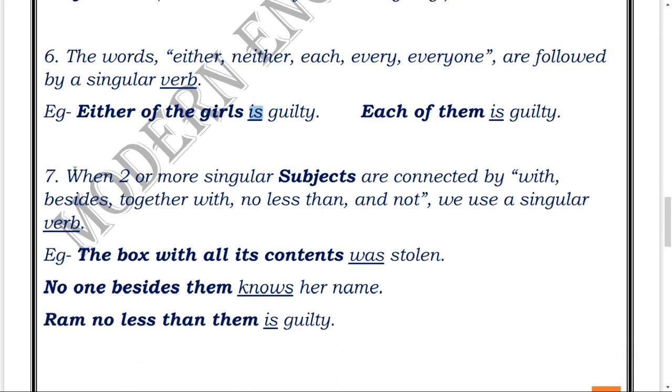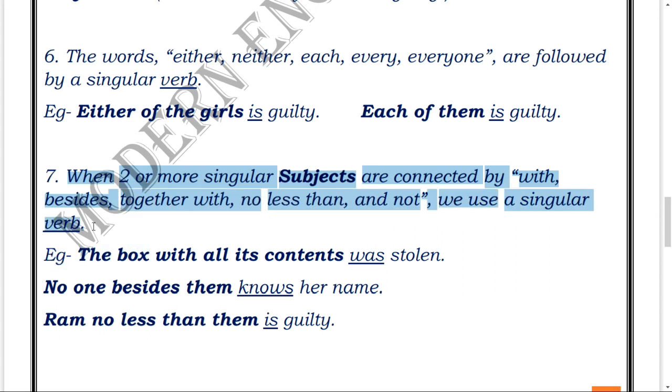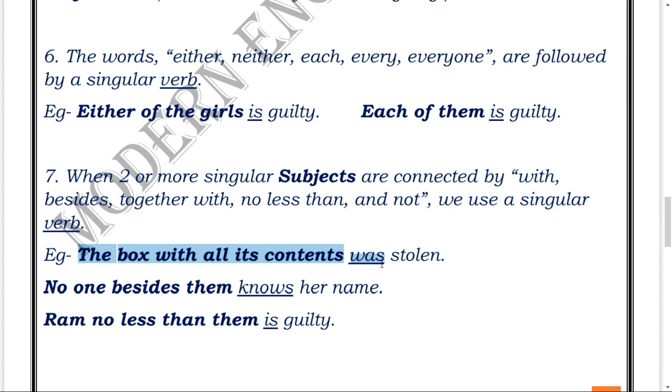When two or more singular subjects are connected by with, besides, together with, no less than, and not, we use a singular verb. Here it has been written that whenever two or more singular subjects are joined, linked with these words: with, besides, together with, no less than, and not, then we have to use only what? Singular verbs. For example, "The box with all its contents was stolen."